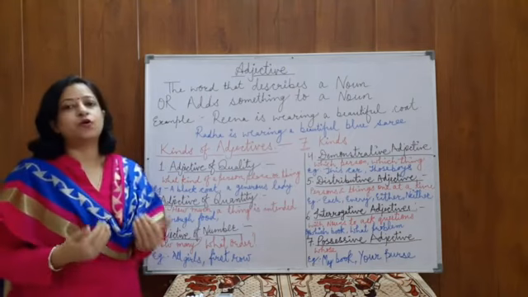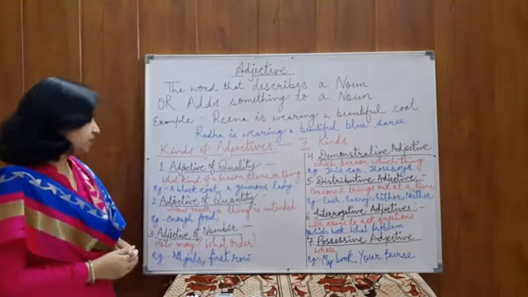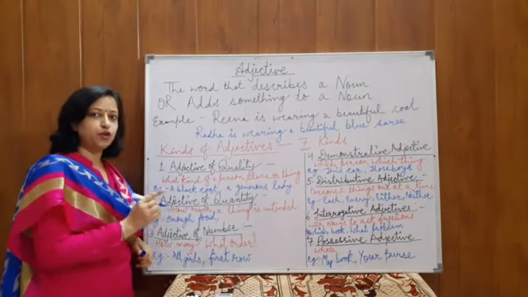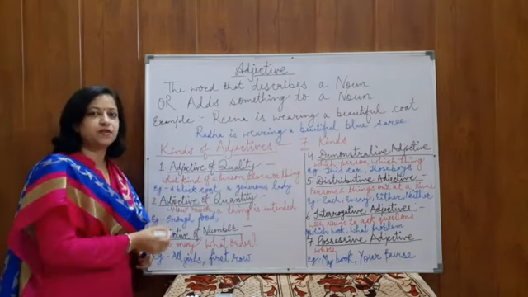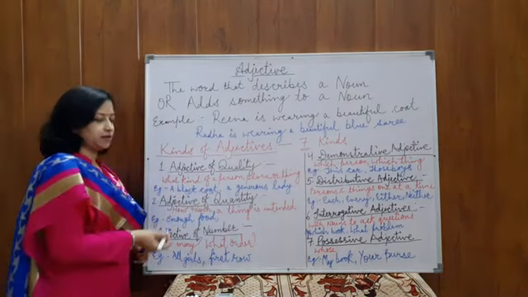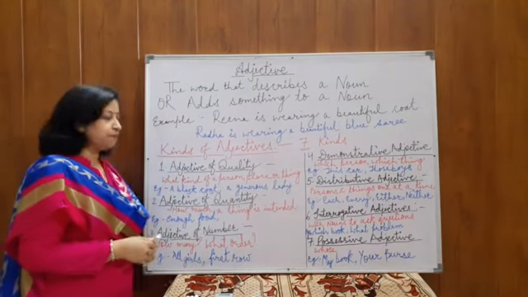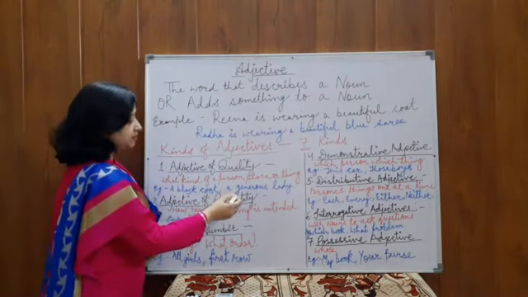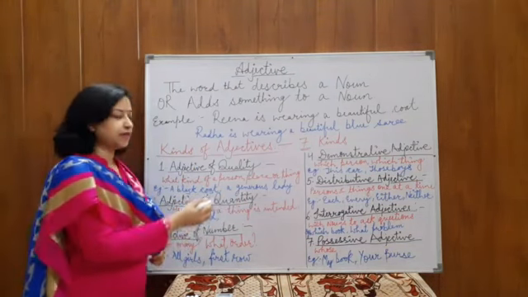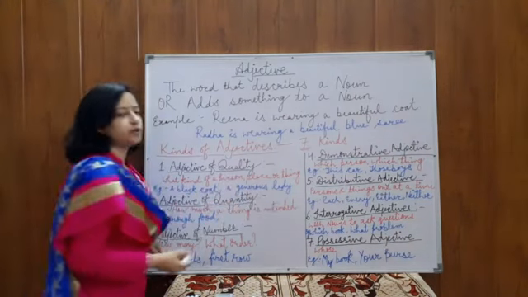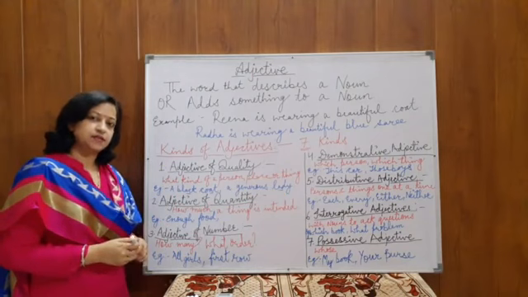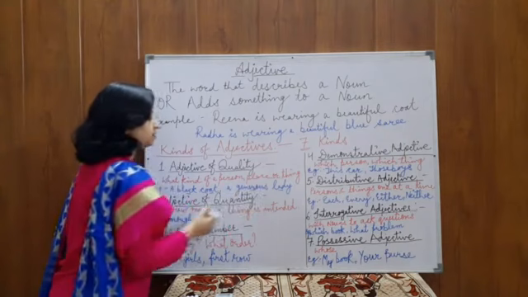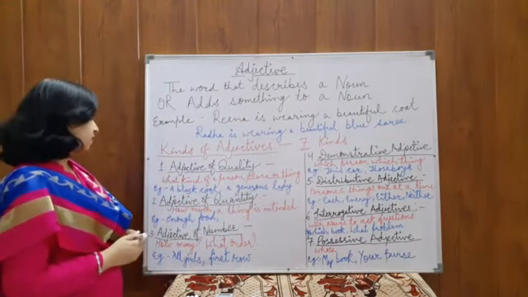Like a black coat. Here we can see what is coat. Coat is a noun and the word that is describing this noun, or you can say this is telling us the quality of this noun, is black. So what is black? Black is adjective of quality. Here we'll see the next example, a generous lady. Here in this phrase, what is the noun? Noun is lady, and the word that is describing this lady or telling us about the quality of this lady is generous. Alright children? Okay.